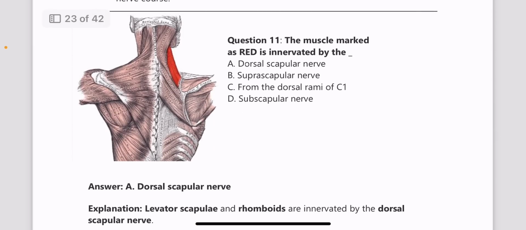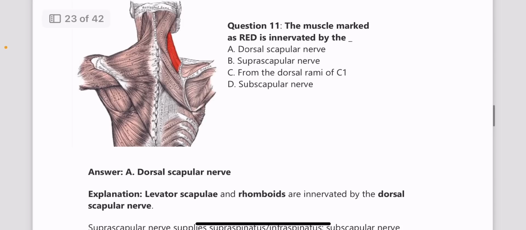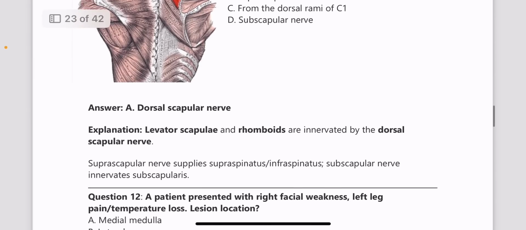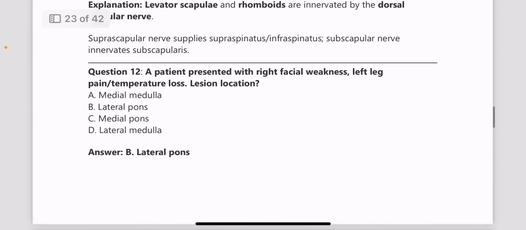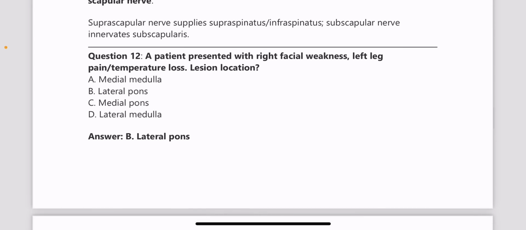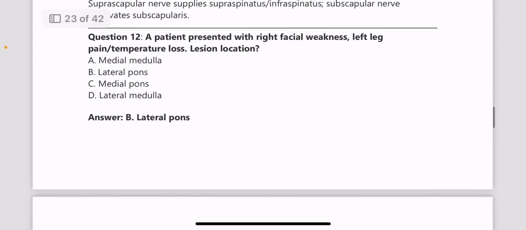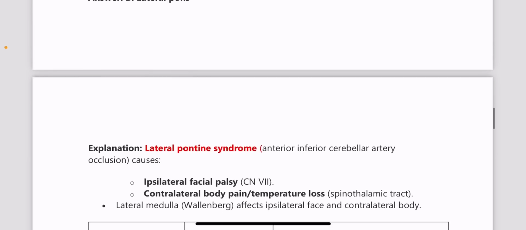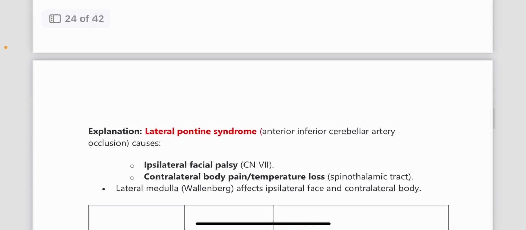Next question, the muscle marked as red is innervated by? Answer is dorsal scapular nerve, because the muscle marked here is the levator scapulae, and it is supplied by dorsal scapular nerve. Also, the rhomboids are supplied by the same nerve. Next, a patient presented with right facial weakness, left leg pain and temperature loss. The lesion location is in lateral pons. It is seen in lateral pontine syndrome.